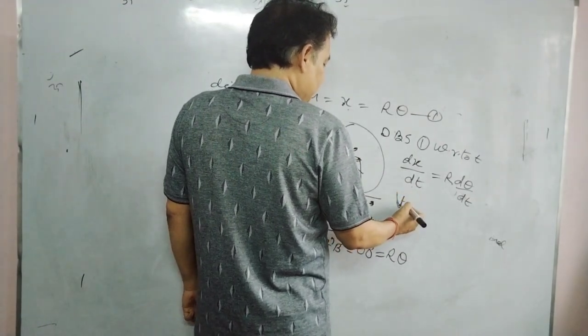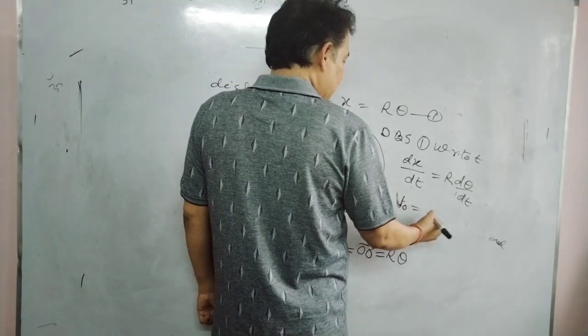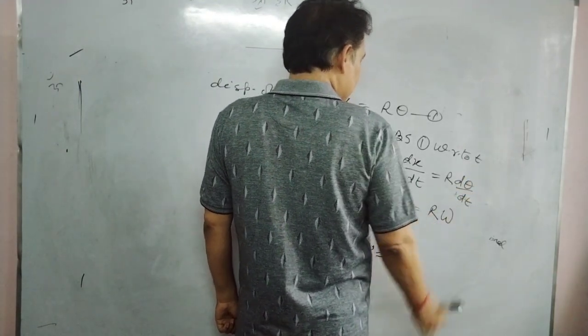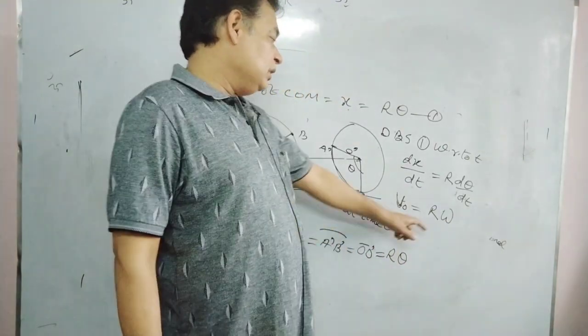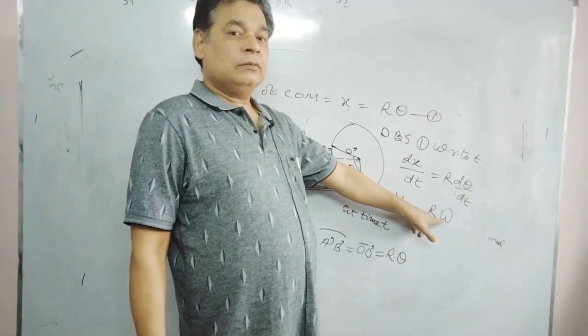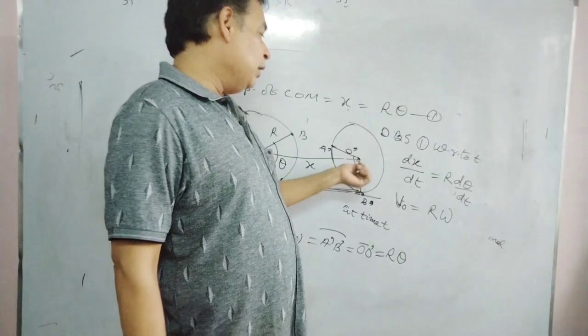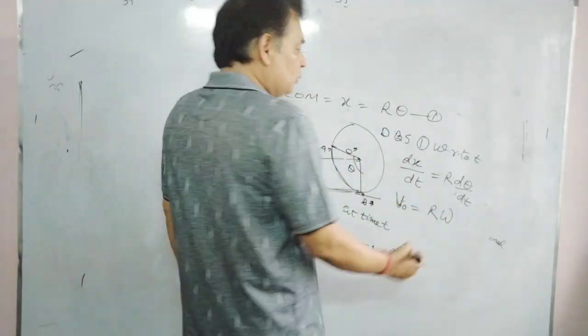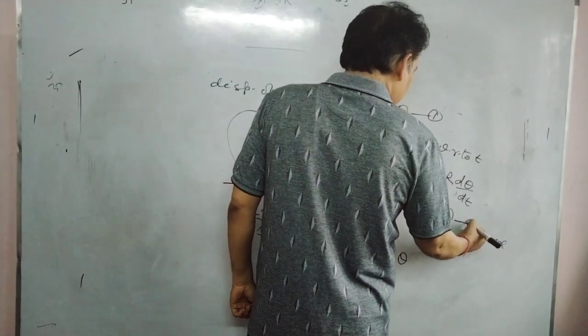We can have v naught equals r times d theta by dt, which is omega, the angular velocity of this body about the axis passing through the center of mass. So this is also the second constraint of pure rolling.